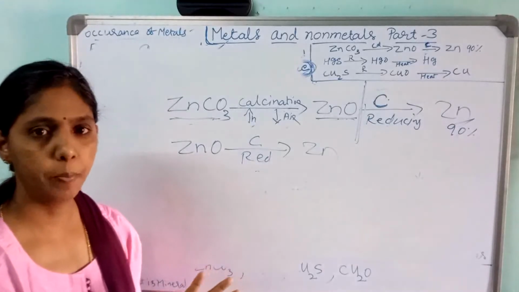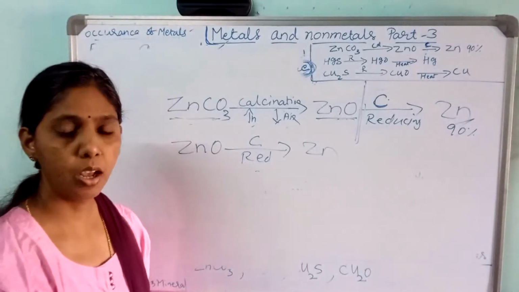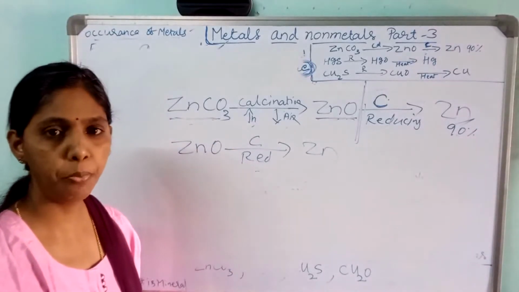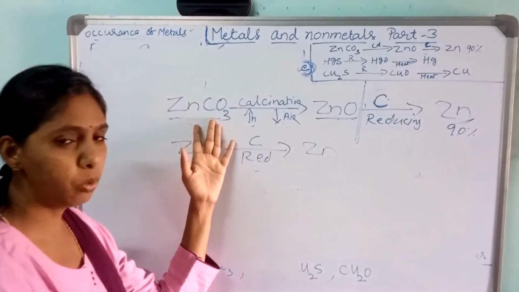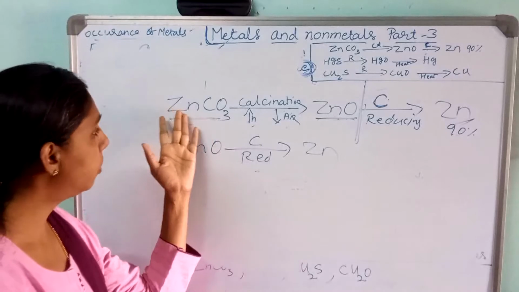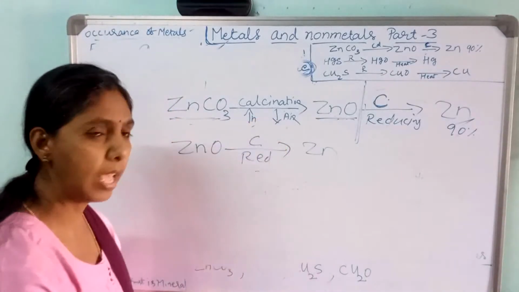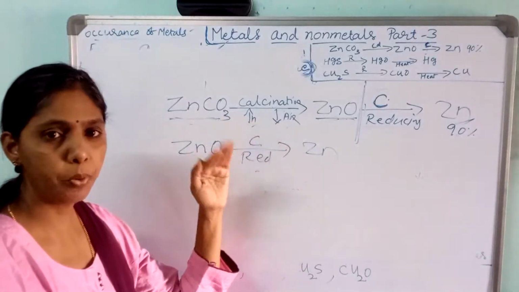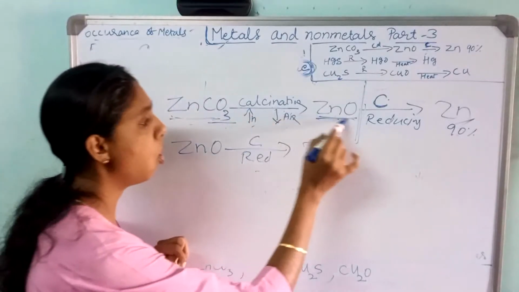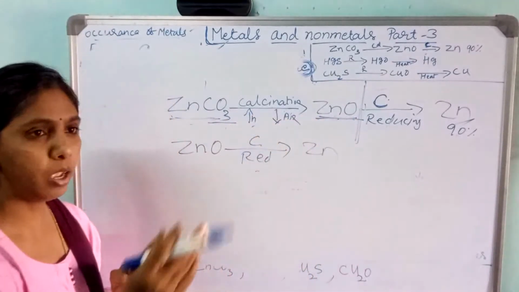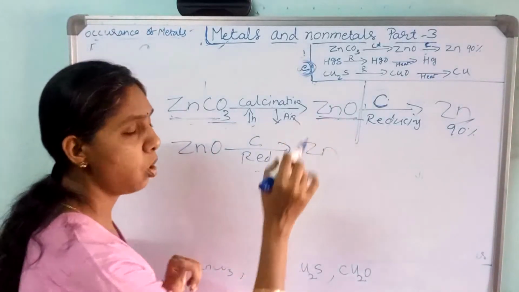your own sentence. Okay, once again I will explain. You see, we get zinc in the form of zinc carbonate. Carbonate is the impurity present in the zinc. We have to remove carbonate. So to remove the carbonate, we are going to introduce zinc carbonate to the process known as calcination. Calcination is the process in which carbonate ore of zinc will be converted into oxide ore in the presence of a high amount of heat and less amount of air. Then we get zinc oxide.